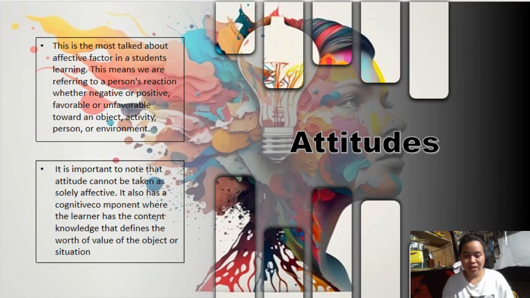And it is also important to note that attitude cannot be taken as solely affective because it also has a cognitive component, where the learner has the content knowledge that defines the worth or value of the object or situation, which means the affective component of the attitude is the emotional part, the liking or disliking of the students.